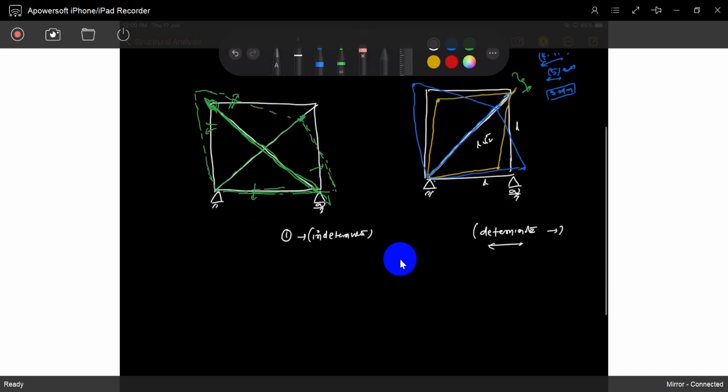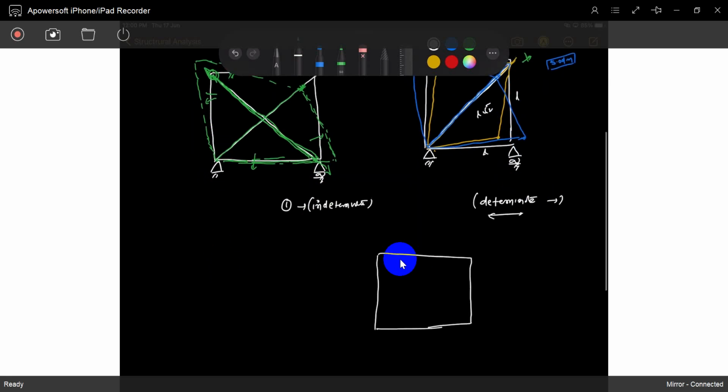Next, we have to find out the extra stresses developed in each member. So same, see this. This is a truss.